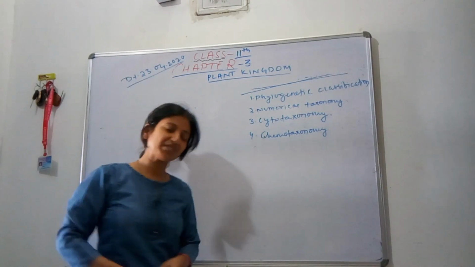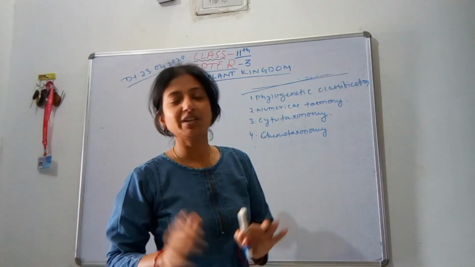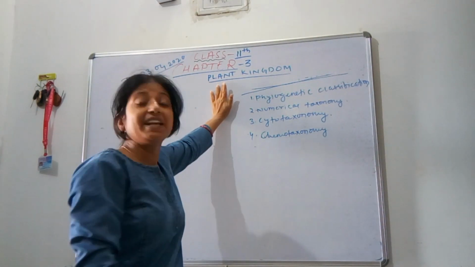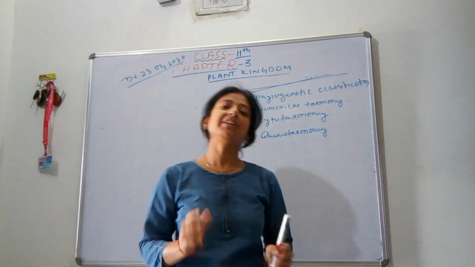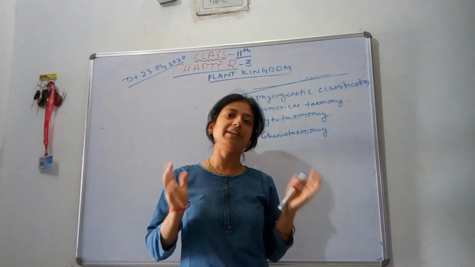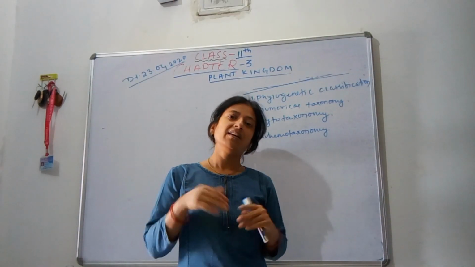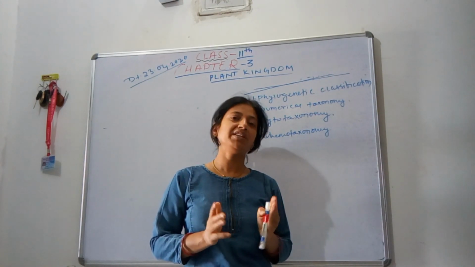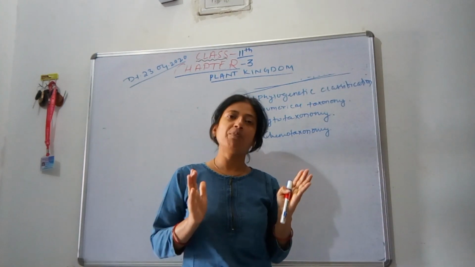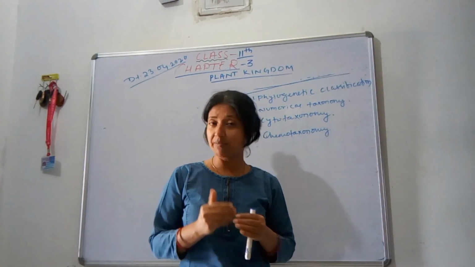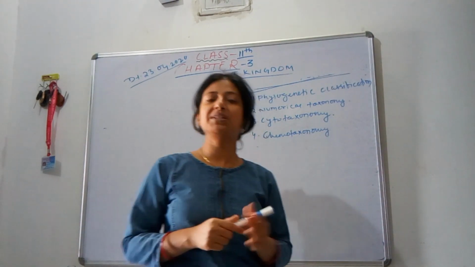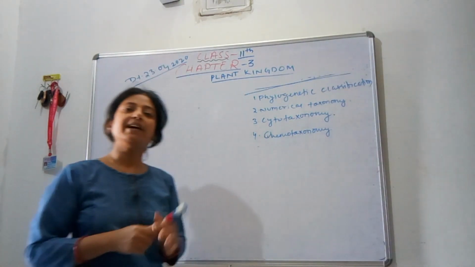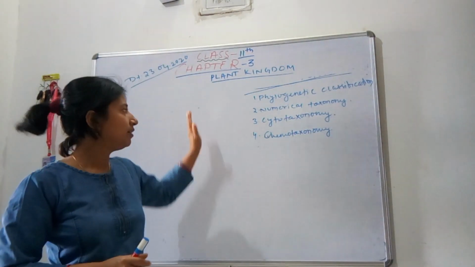Good morning, students. Today we will start your new chapter, chapter 3 of class 11th biology, plant kingdom. In previous classes we have studied about living organisms, and in chapter 2 we studied biological classification, in which we saw how the five kingdom classification system was done by R.H. Whittaker. Then the two kingdom classification, on which basis they are divided into two different kingdoms.